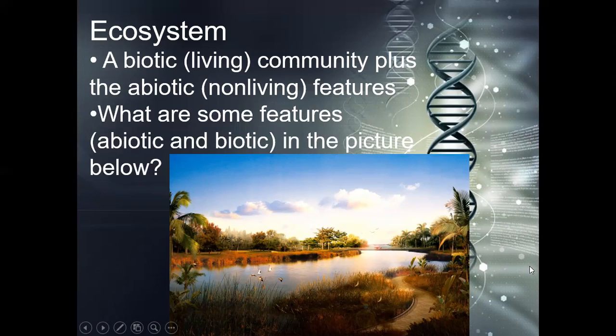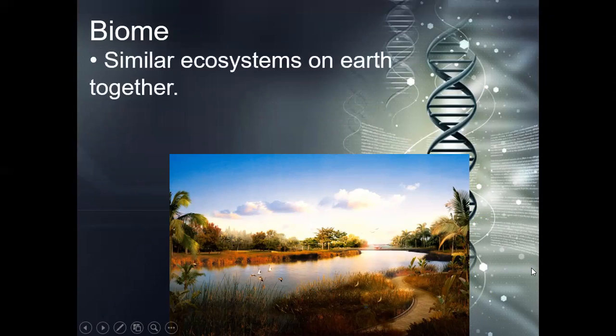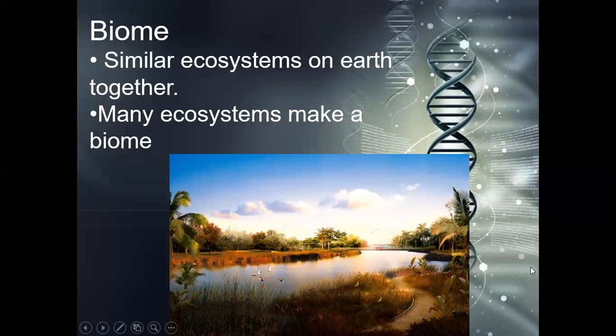So with a group of ecosystems, we're going to get a biome. They are similar ecosystems on Earth together. Many ecosystems combine to make a biome. Some of the examples of biomes that we'll be talking about in future lessons are deserts, deciduous forests, rainforests, oceans, ponds and rivers. All those are different biomes on the Earth.